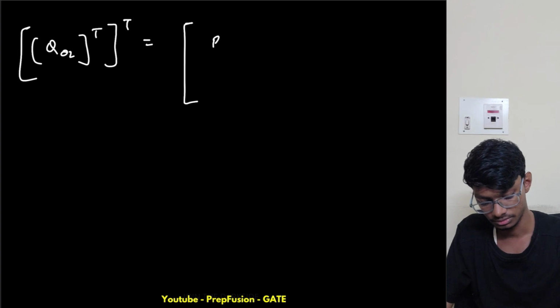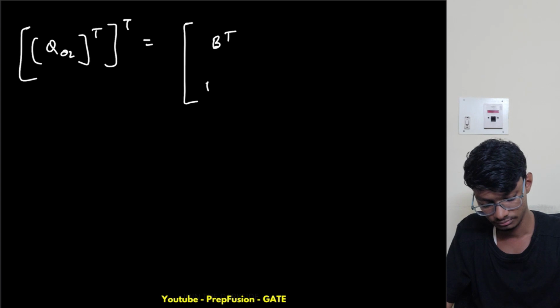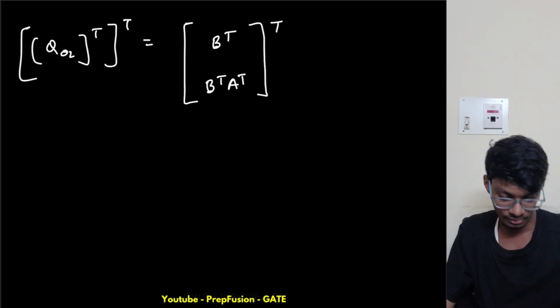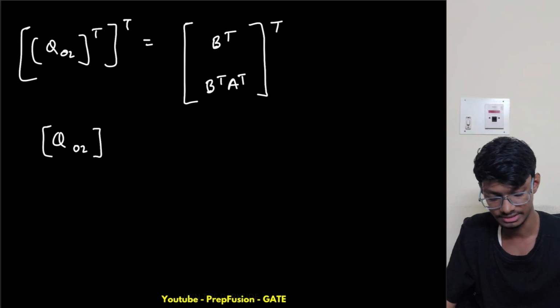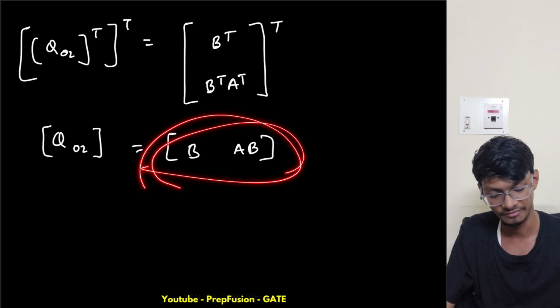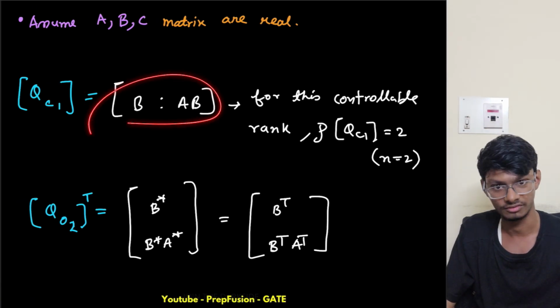The transpose cancels out and this becomes B, then A B. Is this thing familiar to us? Yes, it is: B A B.